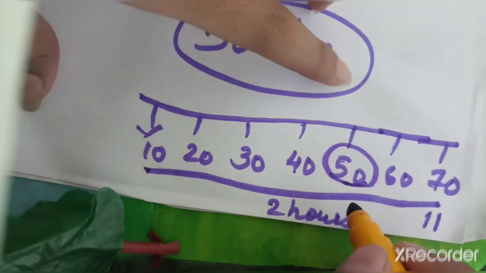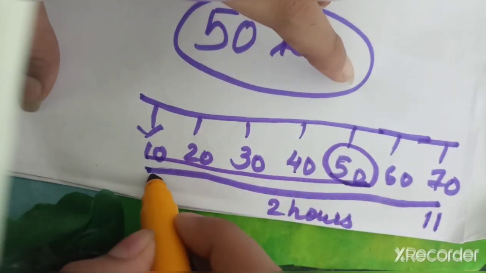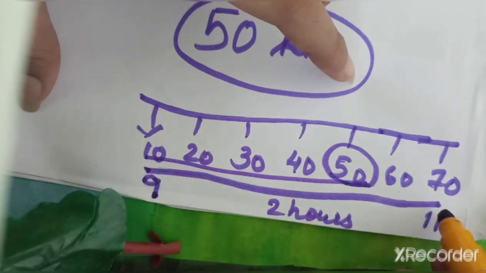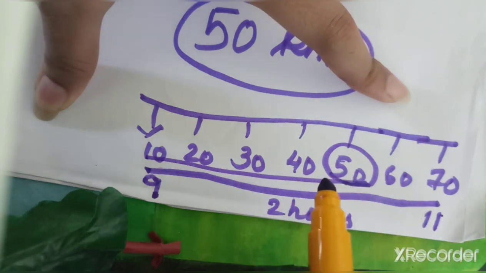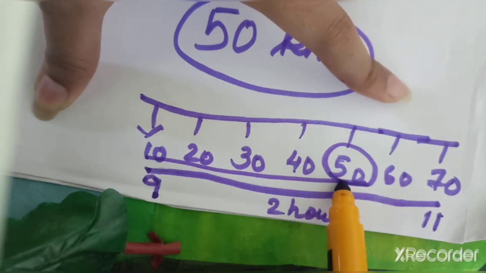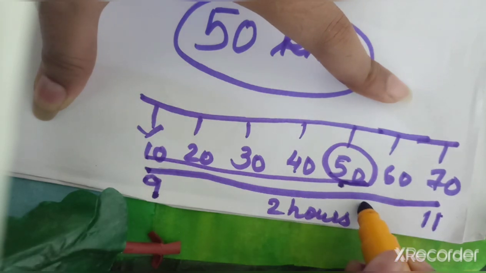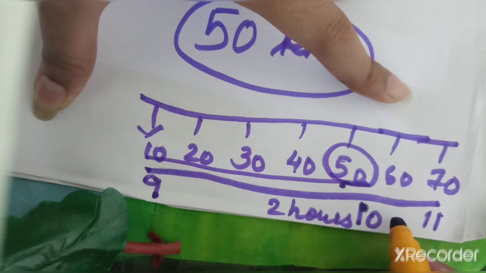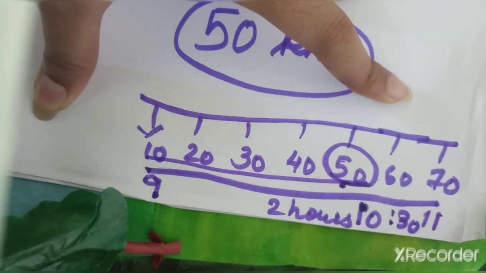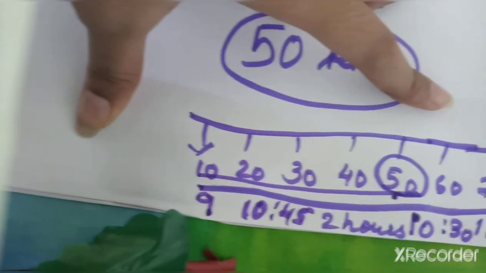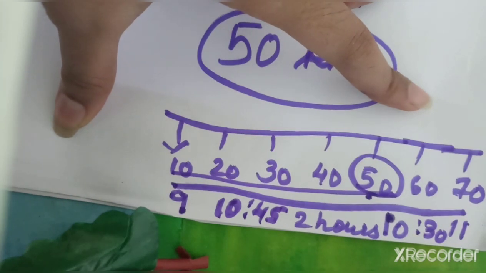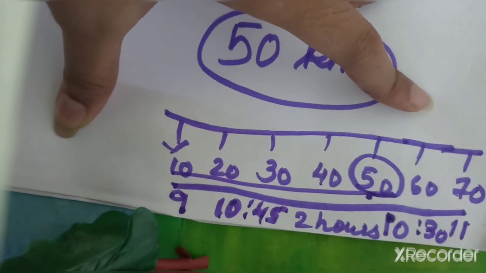So what will be the time? Here they started the journey, so 9 o'clock here, and if they stop at Bhopal, then it will be 11 o'clock. But if they stop at Bhimbetka at 50 kilometers, the time may be between 10 and 11 o'clock, means 10:30 or else 10:45 also. It's not a fixed time given. So you have to write the answer in the textbook question as between 10 and 11 o'clock.